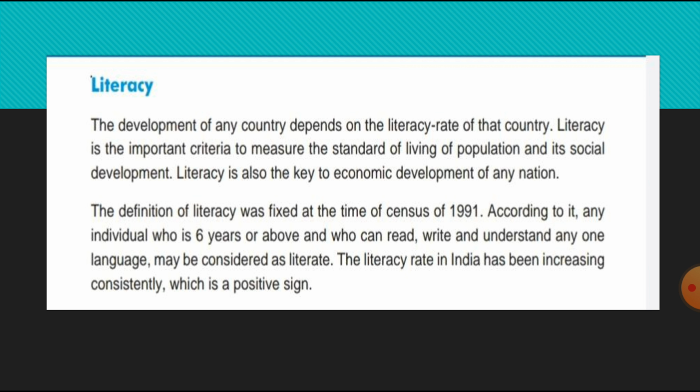And this literacy rate in India has been increasing consistently, which is a positive sign. The people are becoming literate, and this is a positive mark.